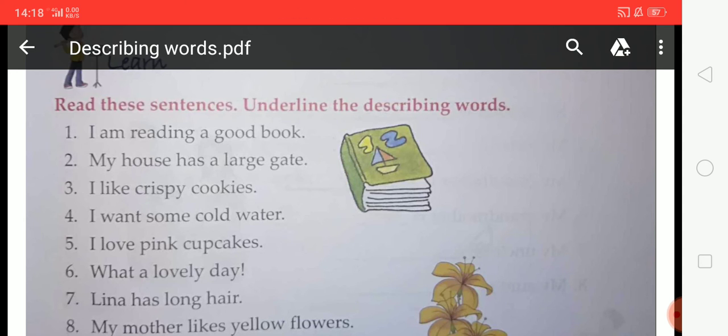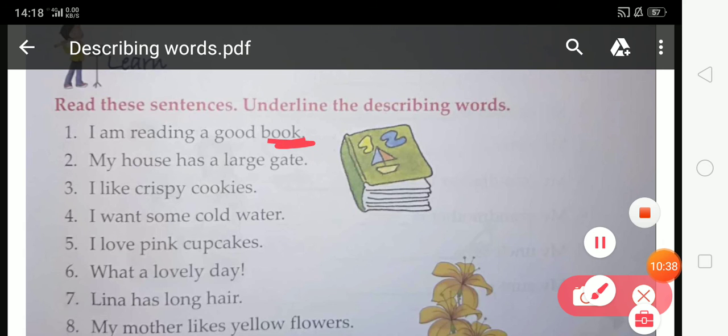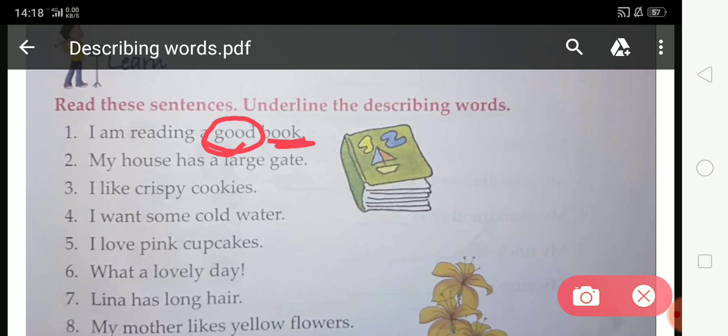Students, firstly, you have to read all these sentences and underline the describing word. I am reading a good book. Students, what is the naming word in this sentence? Book. And what tells us more about book? Good. So you have to underline good because good is a describing word. Now come on, second. My house has a large gate. Students, what is the naming word in this sentence? Gate. And what tells us more about gate? Large. So students, you have to underline large in this sentence.